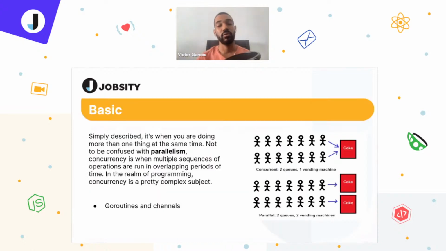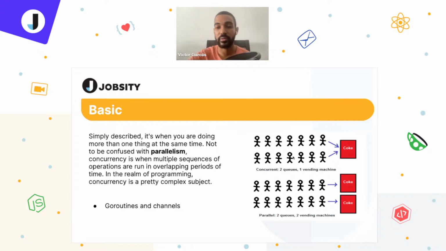So yeah, before moving to the tools that Go uses to handle concurrency, let's first have a main idea of what concurrency is. Simply described, it is when you are doing more than one thing at the same time. Not to be confused with parallelism. That's the reason why I wanted to do the declaration. Concurrency is when multiple sequences of operations are run in overlapping periods of time.